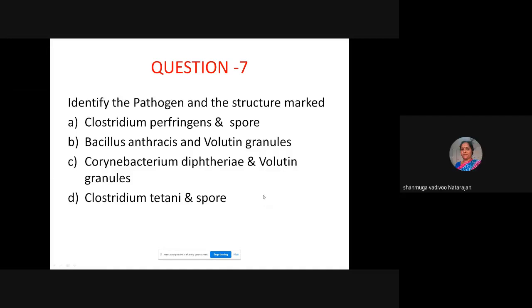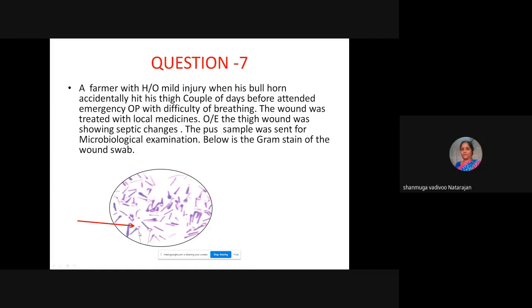Invariably, if you can see, it is a terminal oval spore. It's typically a tennis racket appearance. Clostridium perfringens will be a boxcar bacillus, mostly central, and you will not appreciate the spore. It will look like a bacillus with a boxcar appearance. So invariably spores will not be seen; subterminal or central spores will be there.